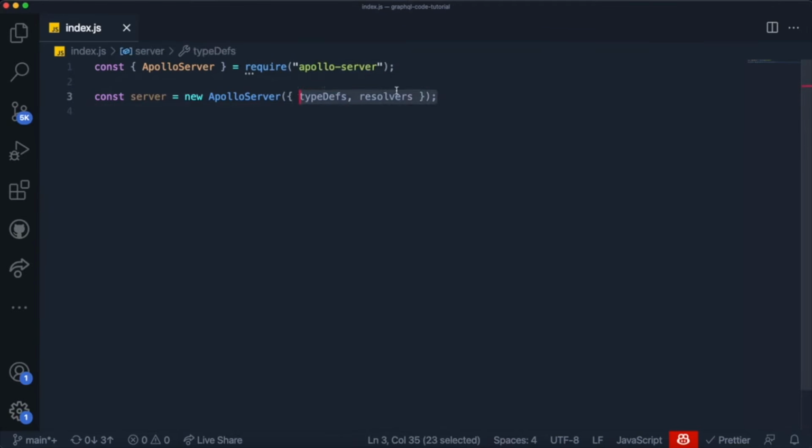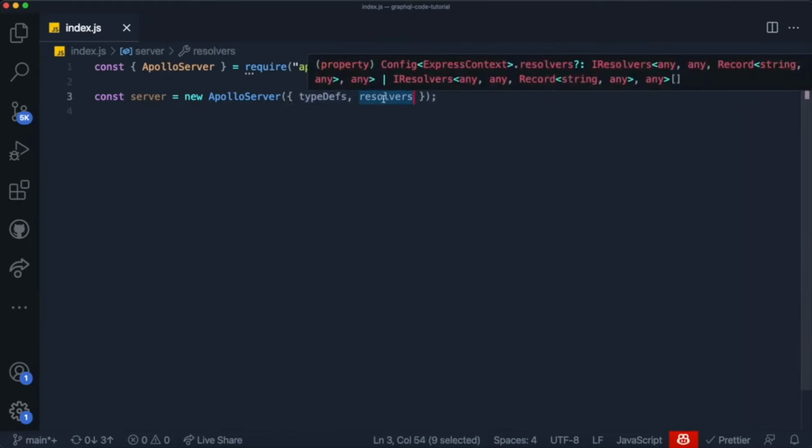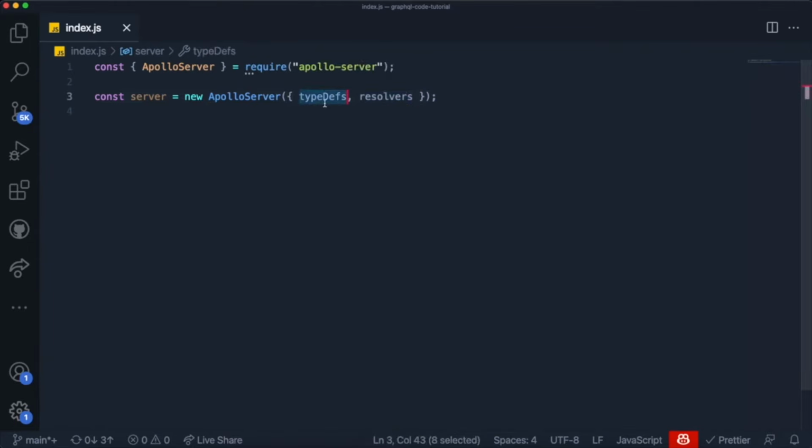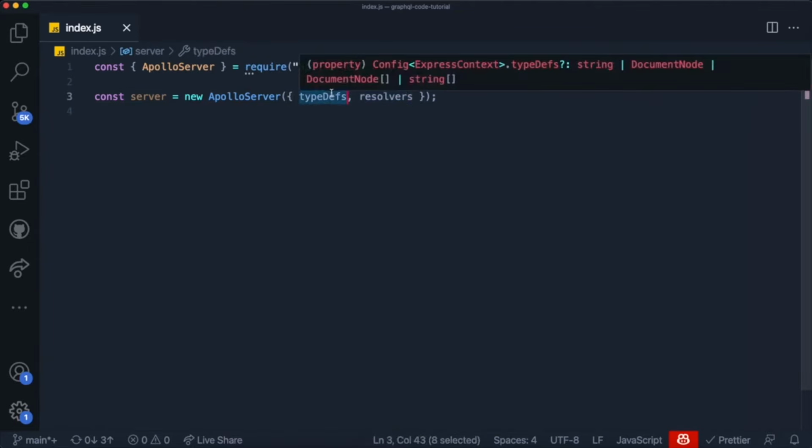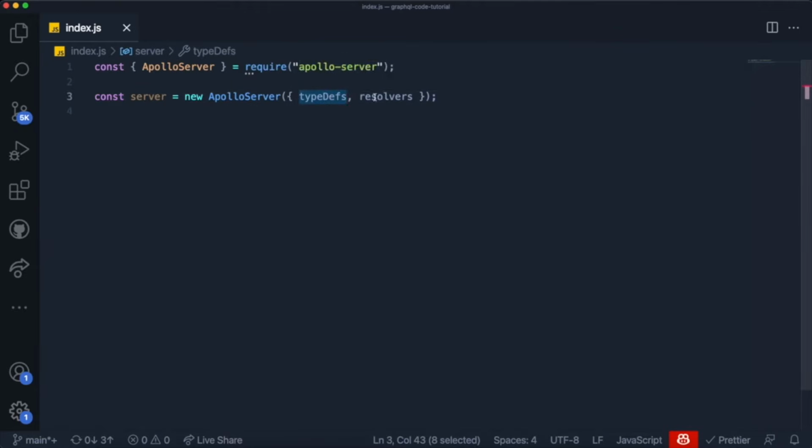And I just wanted to mention that these resolvers are just functions that deal with the data, like make a database call to insert data into a database, that kind of stuff. And type definitions are similar to the stuff we did in the previous video where you define your types. So I wanted to differentiate both of them.